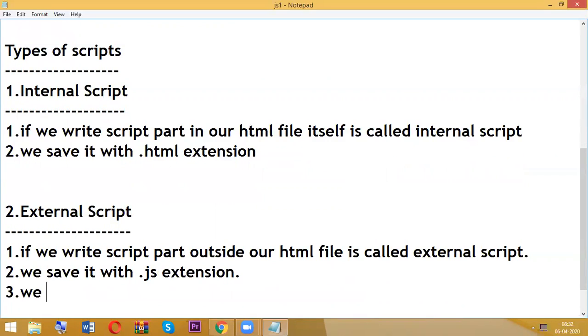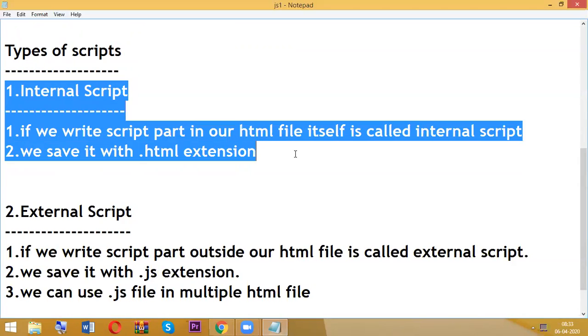Also we can use a JS file in multiple HTML files, nothing but reusability. So similar to CSS, first we will go with internal script.